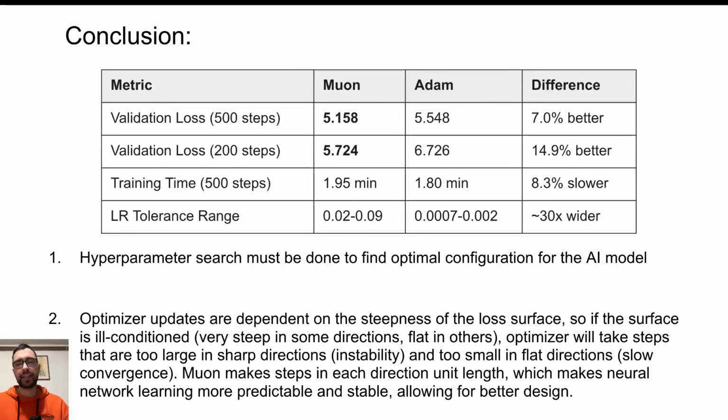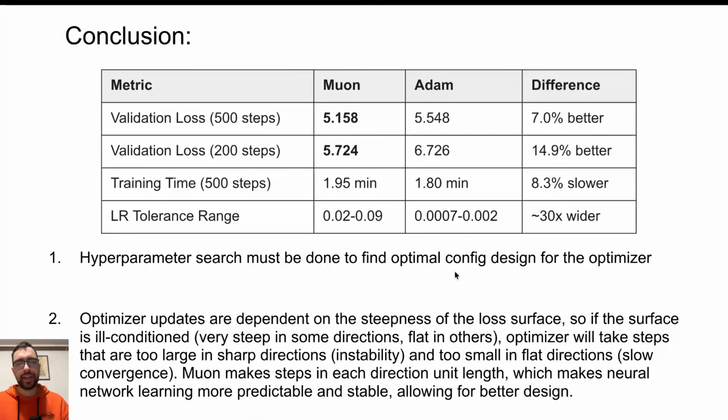And in the third and last experiment, I used the best setup for both of the optimizers, and we see here that the Muon optimizer won. It has better validation loss at 500 steps and at 200 steps, so in both cases, compared to the Adam optimizer. Also, the Muon optimizer has a lot larger tolerance range for learning rate, which means it's not so sensitive. Here, the researcher must be very precise and precisely set the learning rate, while here there is a lot bigger window to set the learning rate, which is also then a lot less prone to error.